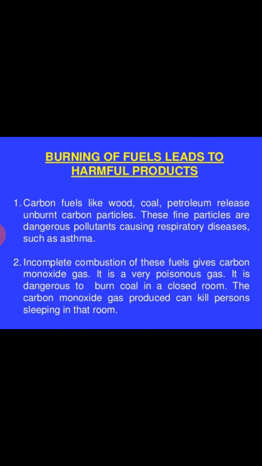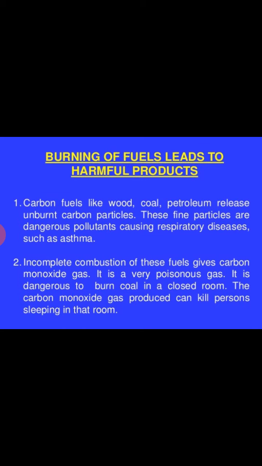Some particles are unburned and are released into the air. These fine particles are a dangerous pollutant causing respiratory diseases such as asthma.